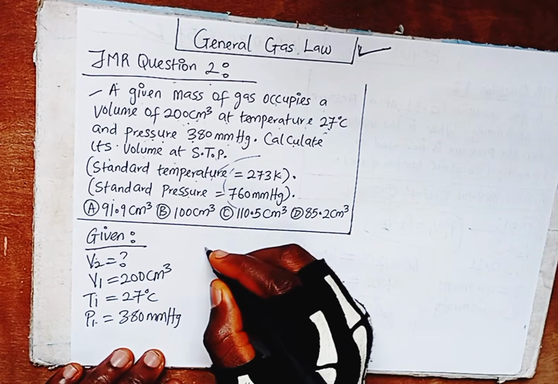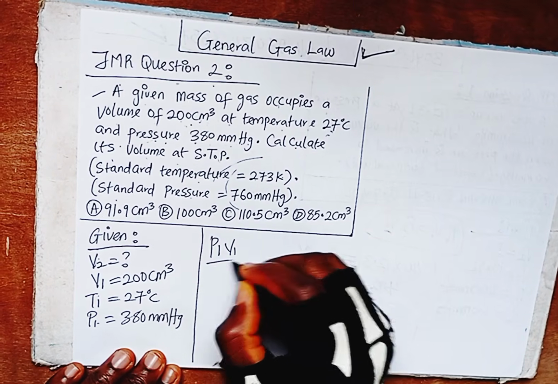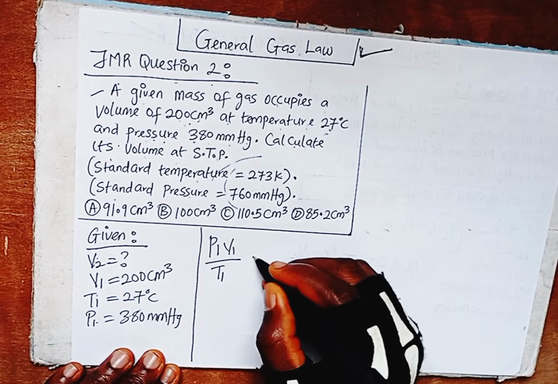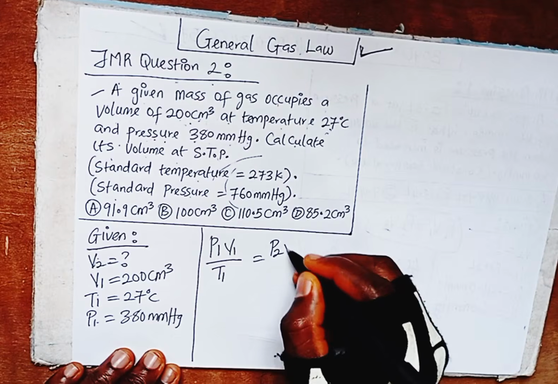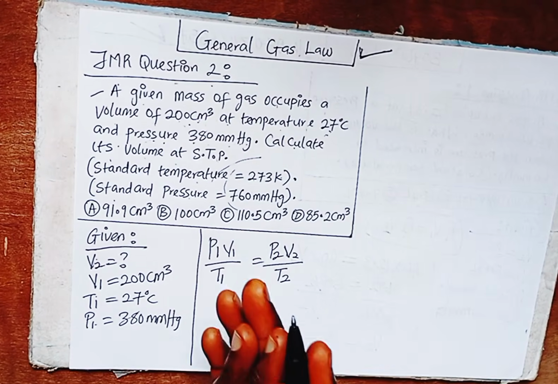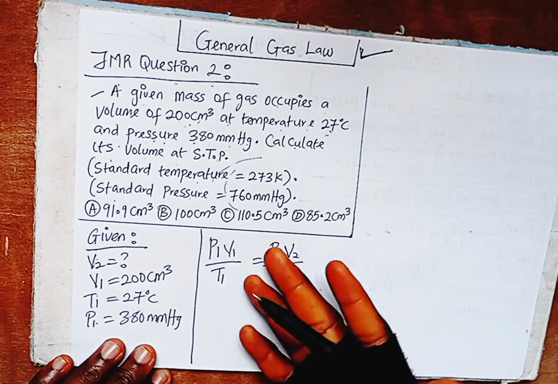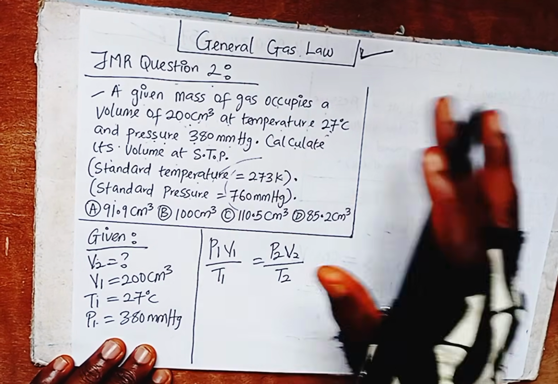What is the general gas law formula? The formula is P1V1 over T1 equal to P2V2 over T2. You will not join this together and make what you are looking for the subject of the formula. But I will give you the shortcut. No need for subject of the formula, no need for joining anything together. Just apply normal arithmetic and you get your answer.